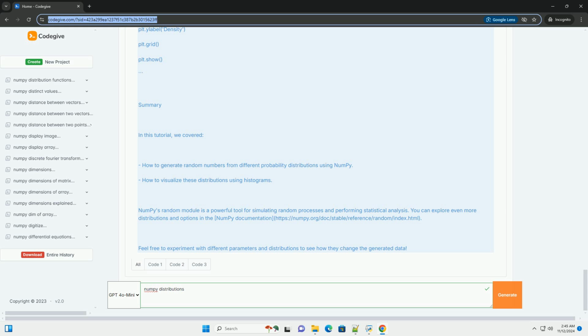Summary. In this tutorial, we covered how to generate random numbers from different probability distributions using NumPy, and how to visualize these distributions using histograms. NumPy's random module is a powerful tool for simulating random processes and performing statistical analysis. You can explore even more distributions and options in the NumPy documentation, https://numpy.org/doc/stable/reference/random/index.html. Feel free to experiment with different parameters and distributions to see how they change the generated data.